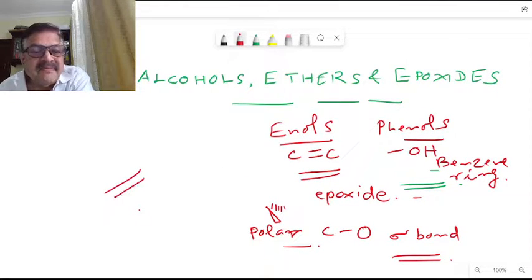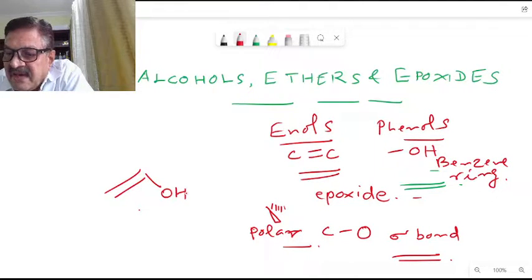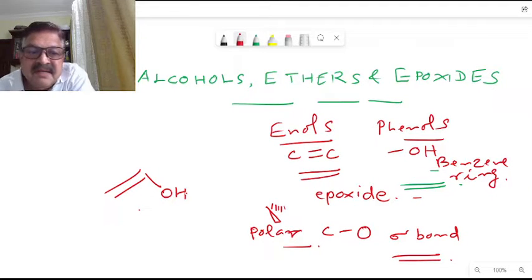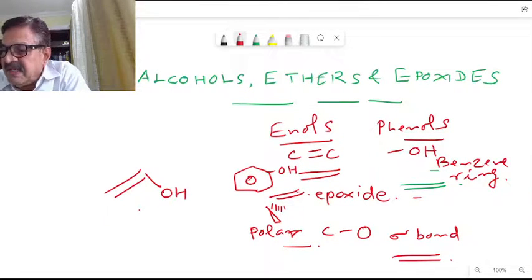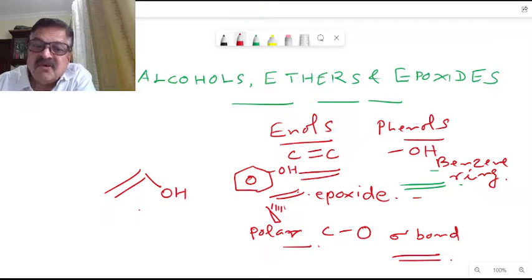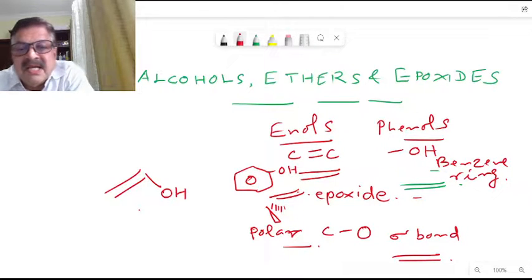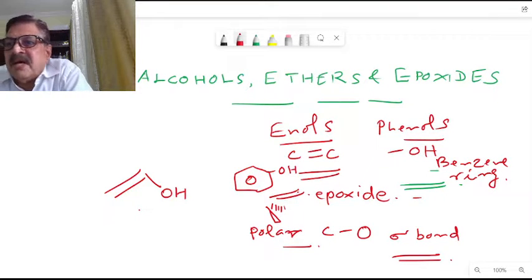So this is our enol. Then we have the phenol, with the OH group linked to a benzene ring here. Now these compounds, enols and phenols, will give different classes of reactions, unlike the alcohols, ethers and epoxides, which have an sp3 hybridized carbon atom here.